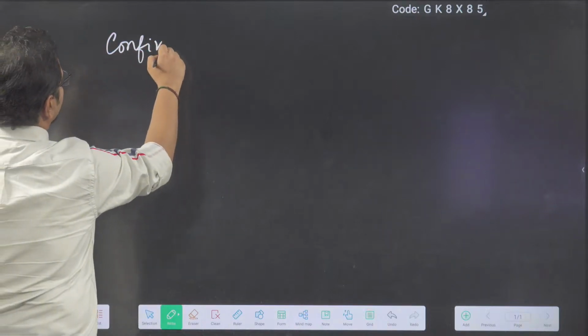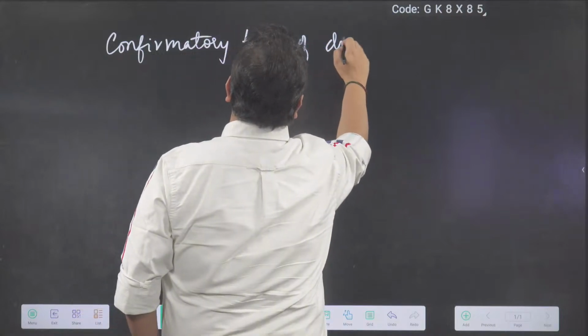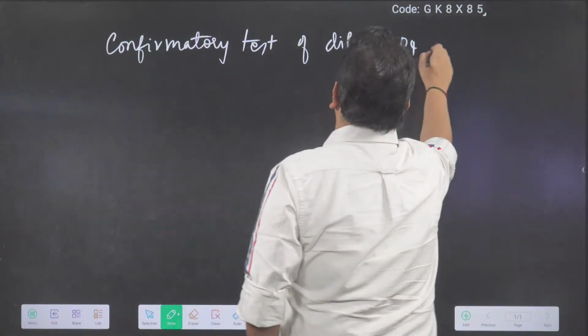Let's start. Till the last class, we have done the confirmatory test of dilute H2SO4 anions. Remember?